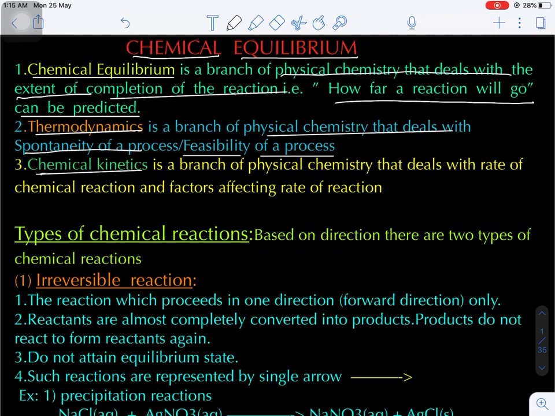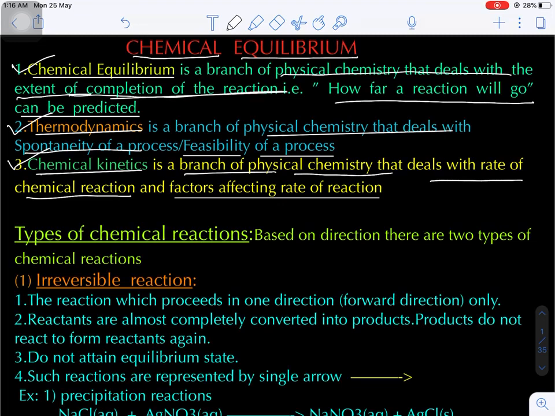Now one more chapter, chemical kinetics, which is again a branch of physical chemistry that deals with the rate of a chemical reaction and the factors affecting the rate of a chemical reaction. These are the three important physical chemistry chapters: chemical equilibrium, thermodynamics and chemical kinetics. Out of these three, the first chapter, chemical equilibrium, we are now going to study, which deals with the extent of completion of the reaction.